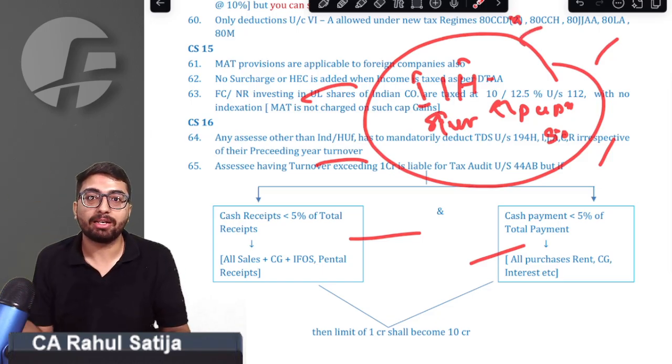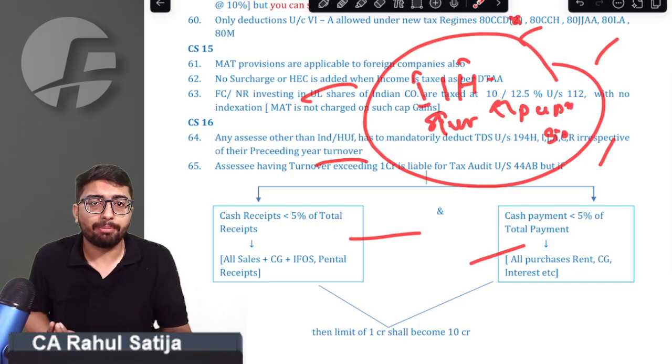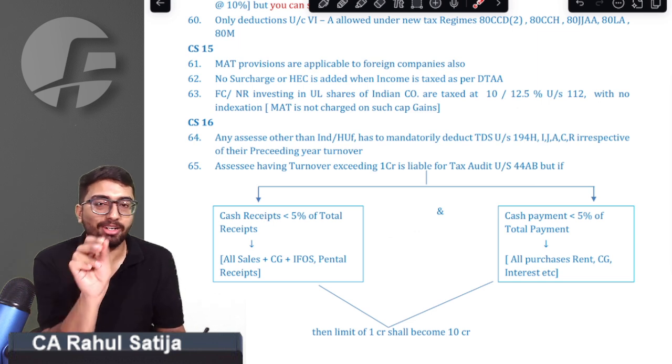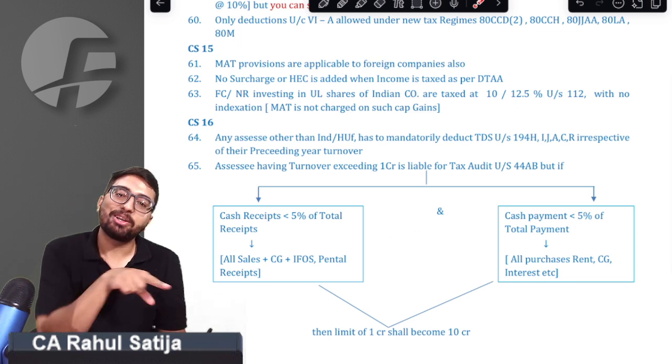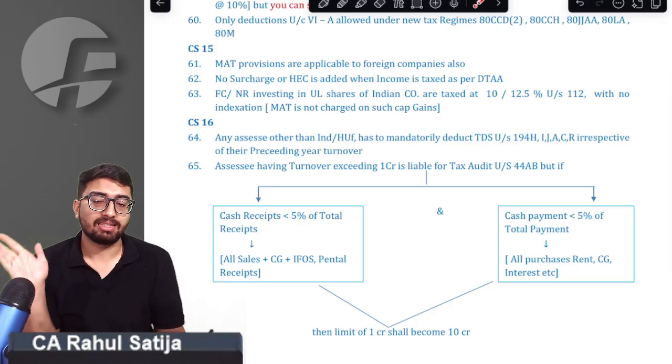Except these people, everybody is a pair. Sir, remember, there is a conclusion drawn from this pair. Sir, sometimes what happens is a company is newly incorporated. If a company is newly incorporated in previous year 24-25, sir, is it required to deduct TDS under section 194 HIJACR? Right answer is yes.